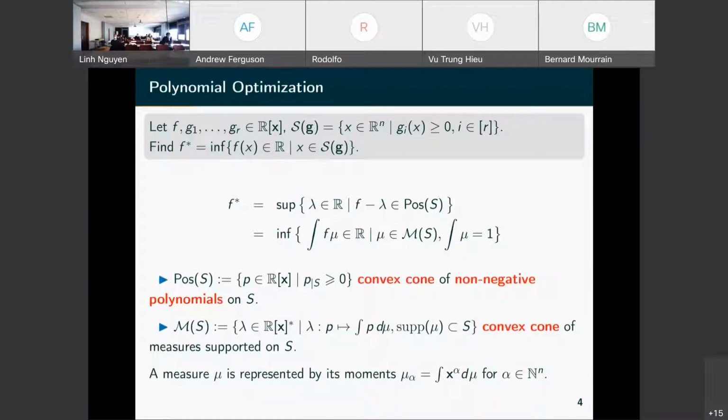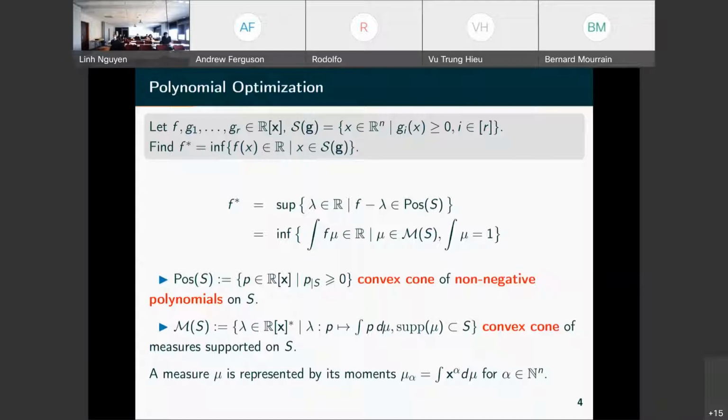Another example where we have these values, these moments, in fact, we call these moments, sigma I are moments here. So it's in polynomial optimization. We have polynomials f, an objective function, and g_i, constraints defining a set, the algebraic set S, and we want to optimize f on this set S. So we look either at the supremum of constants lambda such that f minus lambda is positive on S, or at the probability measures which minimize the integral of f.